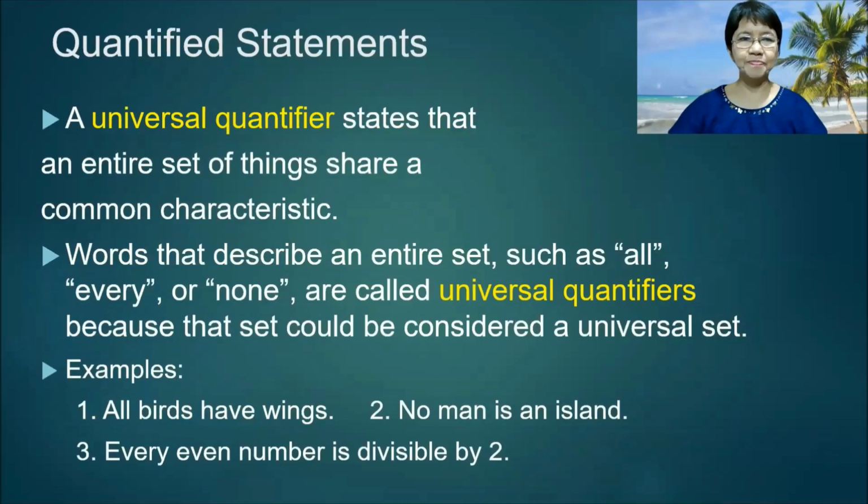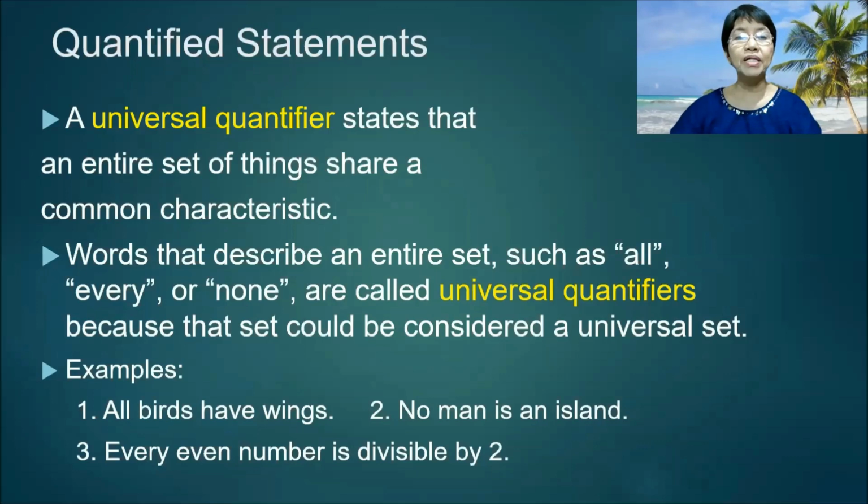Quantified statements. A universal quantifier states that an entire set of things share a common characteristic. Words that describe an entire set, such as all, every, or none, are called universal quantifiers because the set could be considered a universal set. Examples: number 1, all birds have wings. Number 2, no man is an island. And number 3, every even number is divisible by 2.